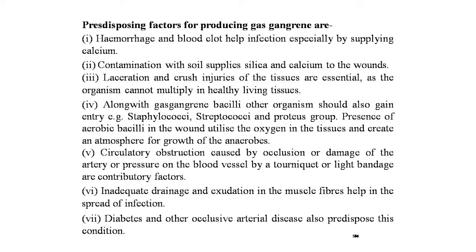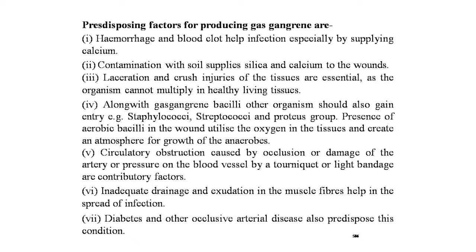Now, the predisposing factors for producing gas gangrene are hemorrhage and blood clot, which help infection especially by supplying calcium. Contamination with soil supplies silica and calcium to the wounds, as Clostridial organisms are present in the human and animal fecal flora. Contamination with manure soil provides enough Clostridial organisms to produce gas gangrene. Second is crush injuries of the tissues, which are essential as the organism cannot multiply in healthy living tissues. If dirty splinters or fragments contaminate the wound, the chance of forming gas gangrene increases.